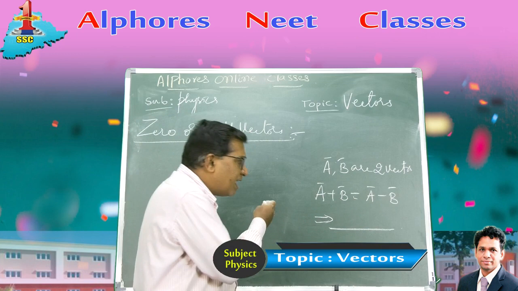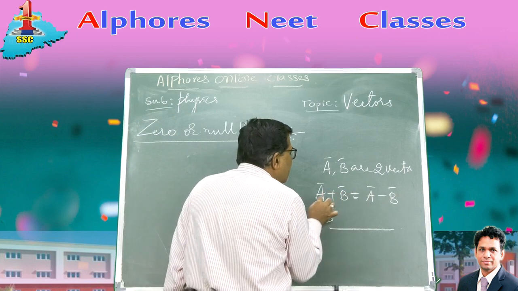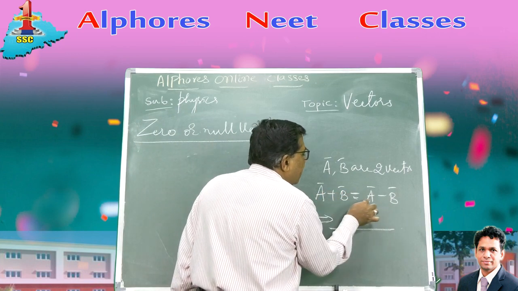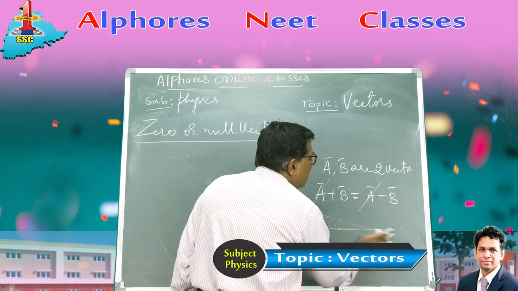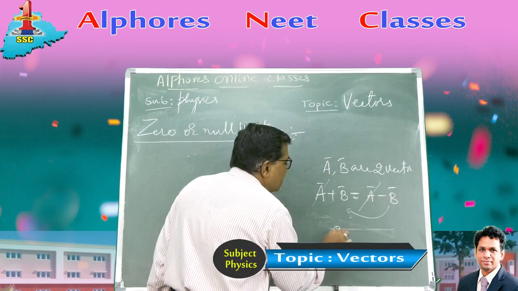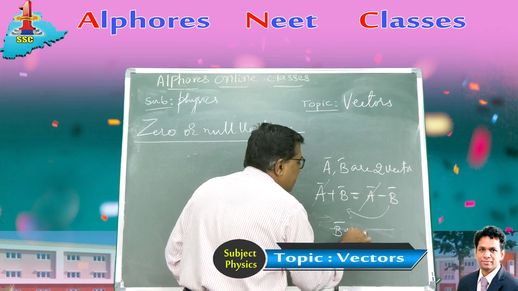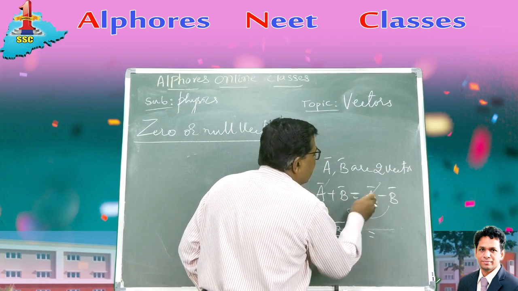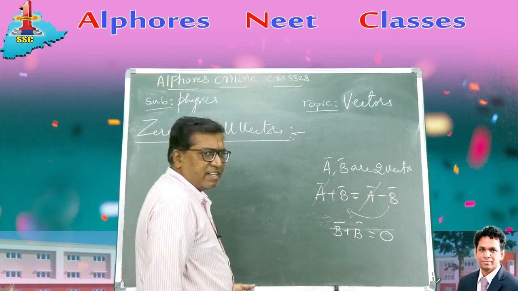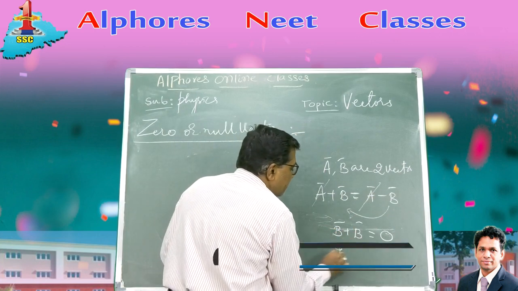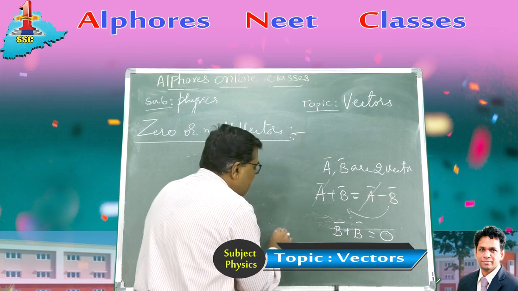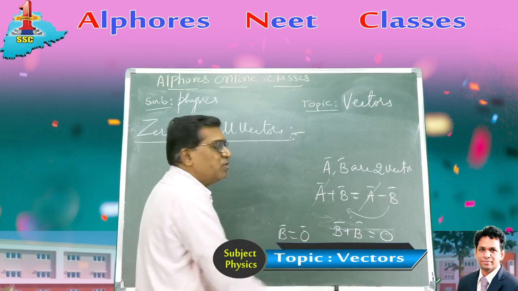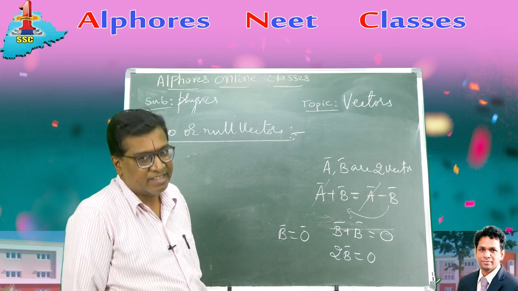Now, mathematically, if you solve this, we have a bar plus b bar and a bar minus b bar. Simply cancel the a bar on both sides. Bringing minus b bar to this side, it becomes plus b bar, and there is nothing remaining on the right hand side, so it is 0. So b bar plus b bar, 2b bar, is 0. 2 cannot be 0, so b bar must be 0. So b must be a null vector.